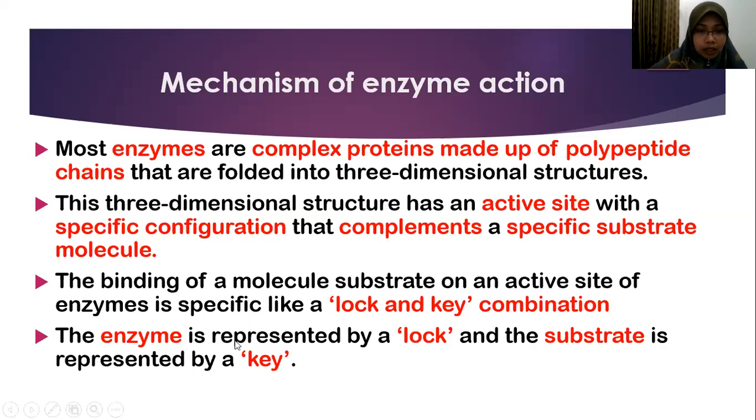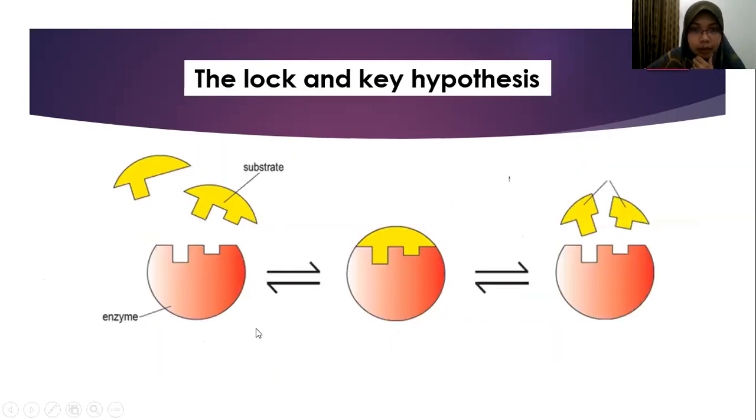The enzyme is represented by a lock and the substrate is represented by a key. The enzyme is a lock, just waiting for the substrate. The substrate is like a key that comes to the enzyme. This is the hypothesis we call the lock and key hypothesis.